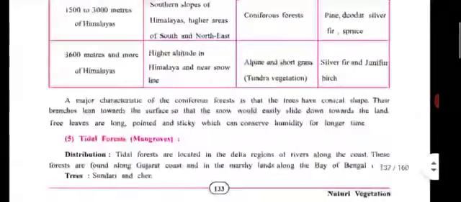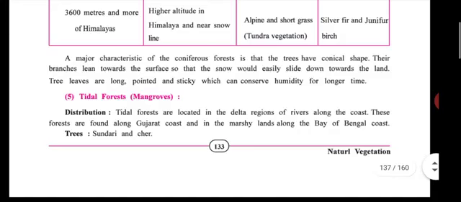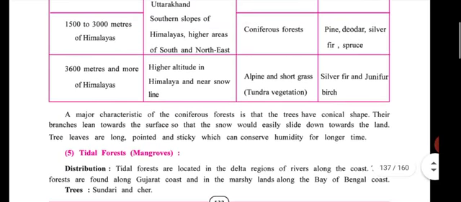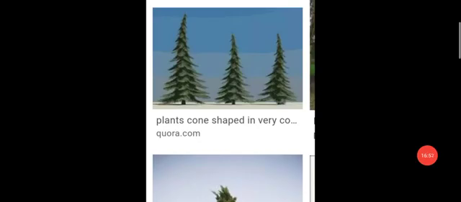See students, I provide on screen these types of trees. Just 2 minutes. Trees have a conical shape at Himalayas. See students, these are trees which have a conical shape, like this type of trees at Himalayas.